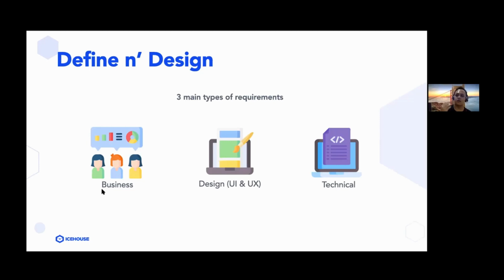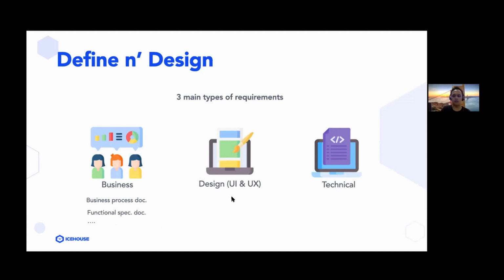And also in the business requirements, it describes how the software fits into and supports the company's business processes. So that's why in the business requirements, we have documentation like the business process document and also the FSD, or functional specification document.